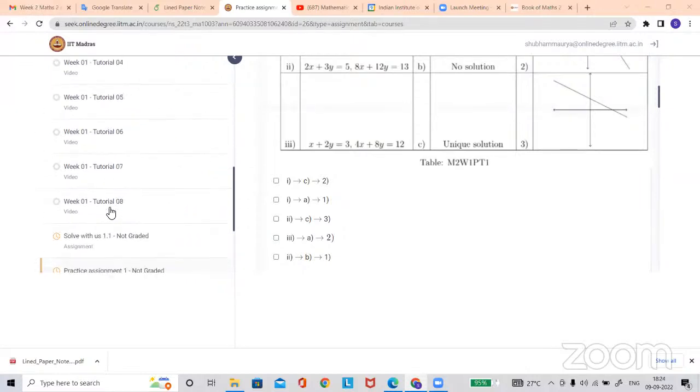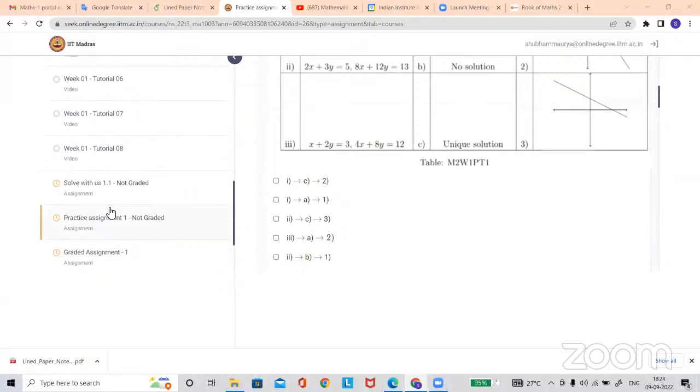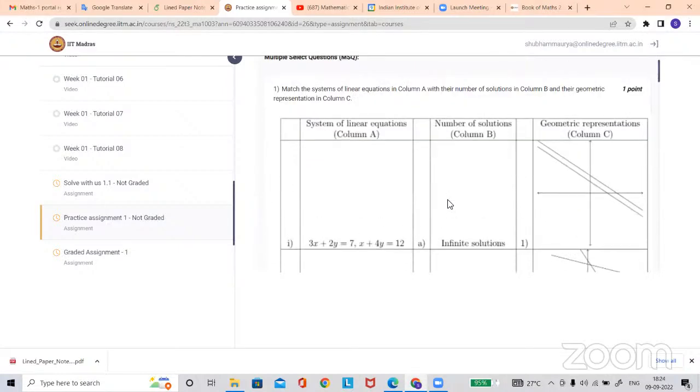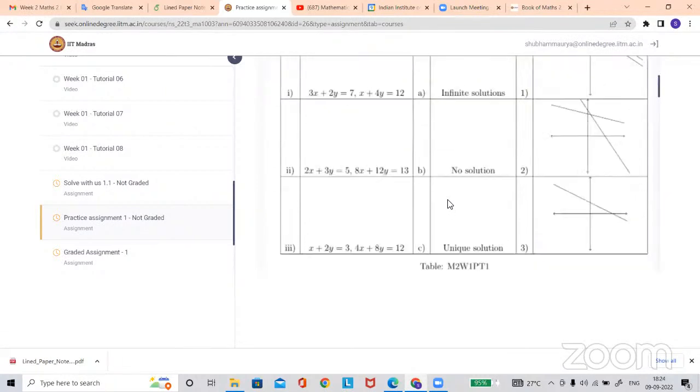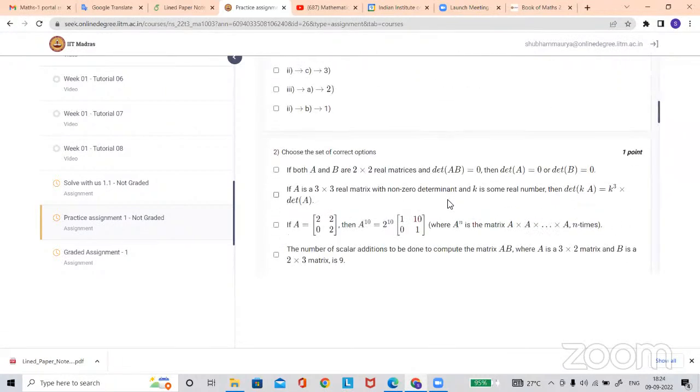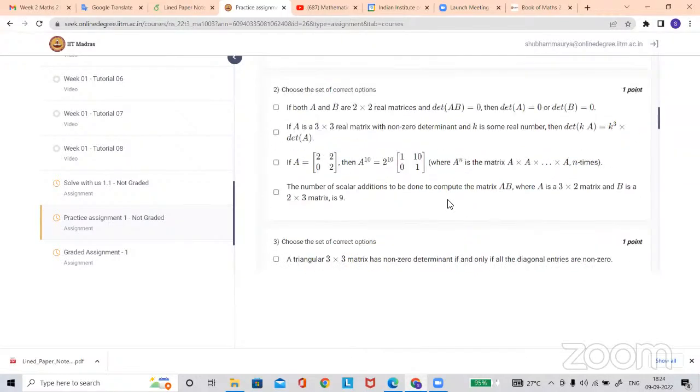There you can solve the simple activity questions based on the lectures, then go to the activity questions, solve there, and then go to the practice. Practice is very similar to the graded one. If you are able to solve the practice assignment yourself, then the graded will not feel much difficult. Maybe just a different number, or somewhat different. It is very similar to the graded one, so you will not feel the graded is tough.